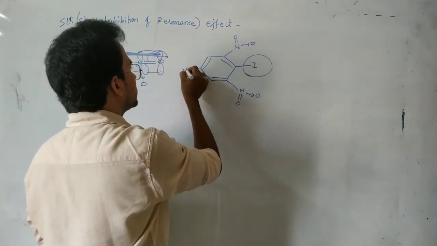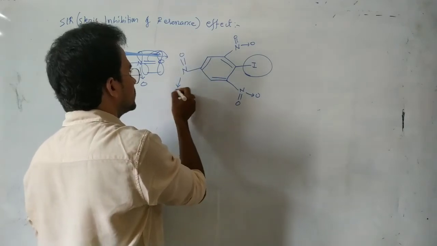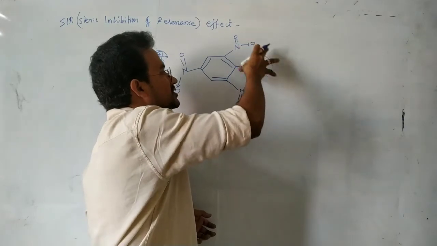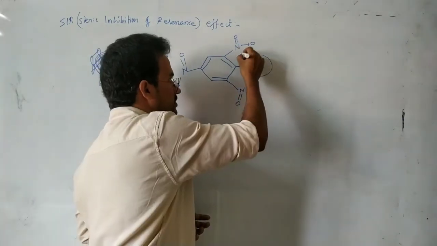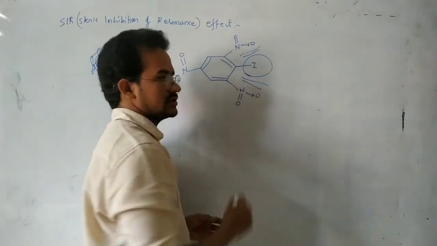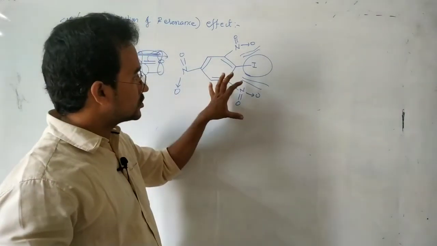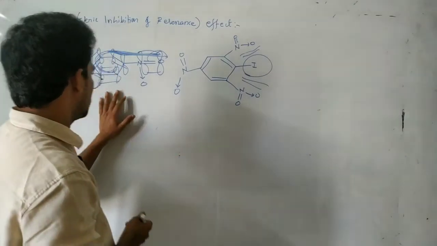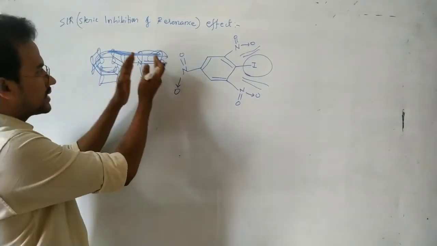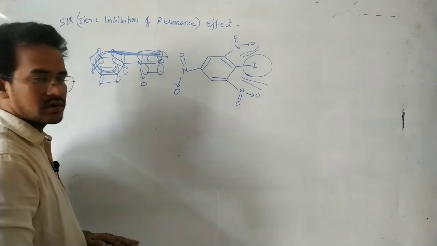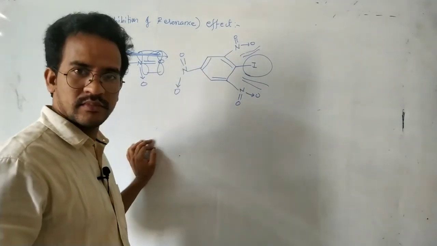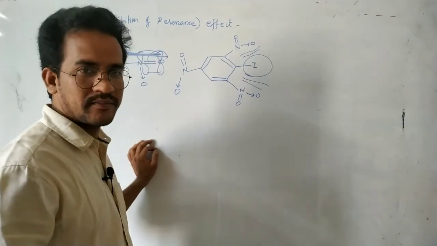Here in this case, due to repulsions between NO2 and the larger iodine, groups are present on both sides, so they repel each other. That means this NO2 group is not coplanar with the benzene ring. But in this other case, the benzene ring is coplanar with the NO2 group. These benzene and NO2 are present in the same plane.